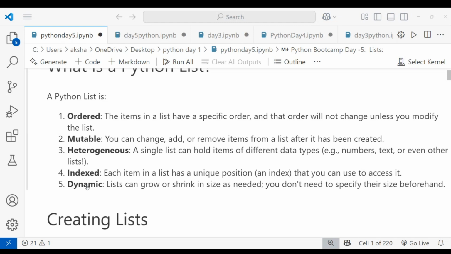Okay, coming to the other property, it is dynamic. Dynamic means a list can grow or shrink in size as needed. You do not need to specify the size beforehand.